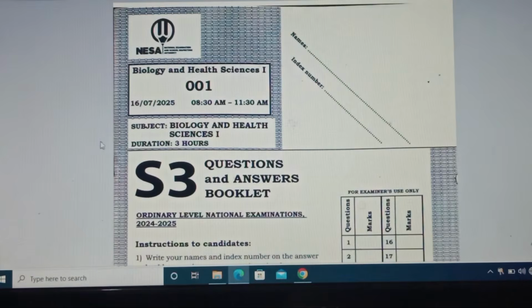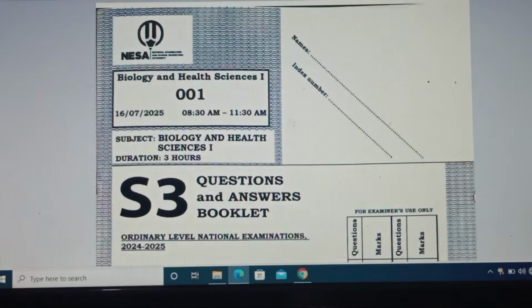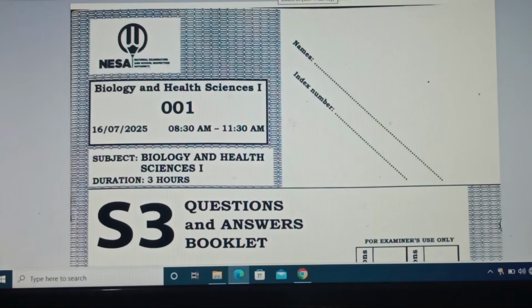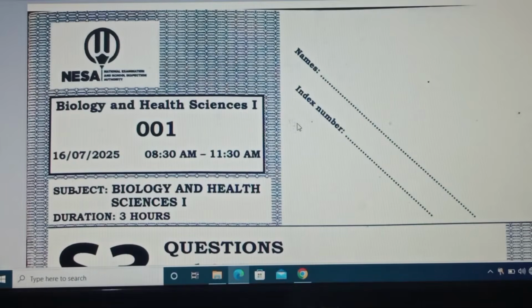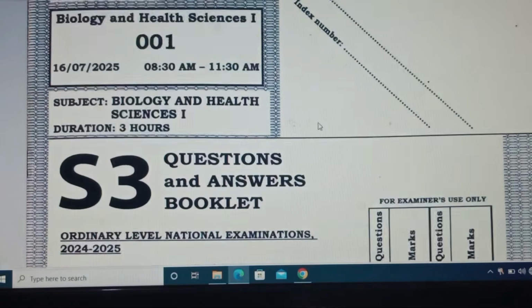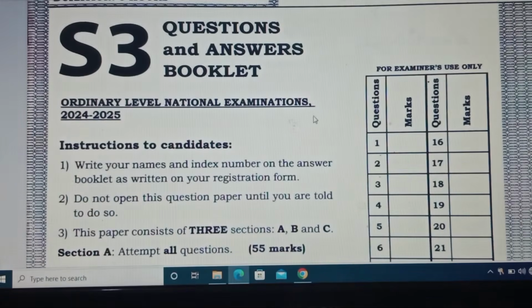Please, before you start a national exam, you must start by reading the instructions, in order to know which questions you choose to attempt. First, as a candidate, you start with your name and index number. Then you read the instructions to the candidates.